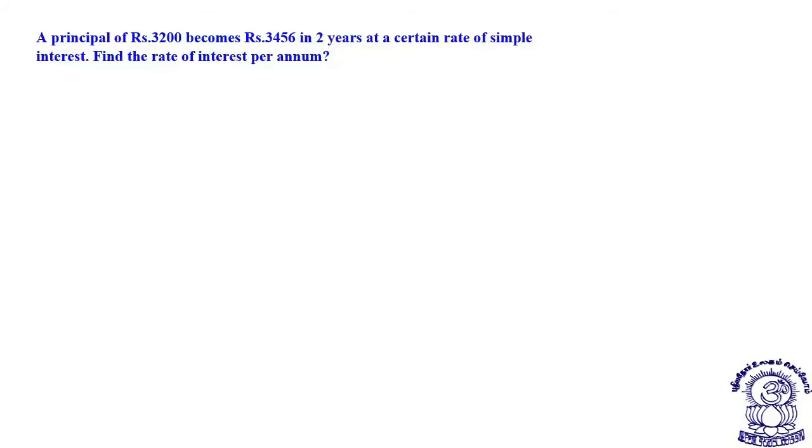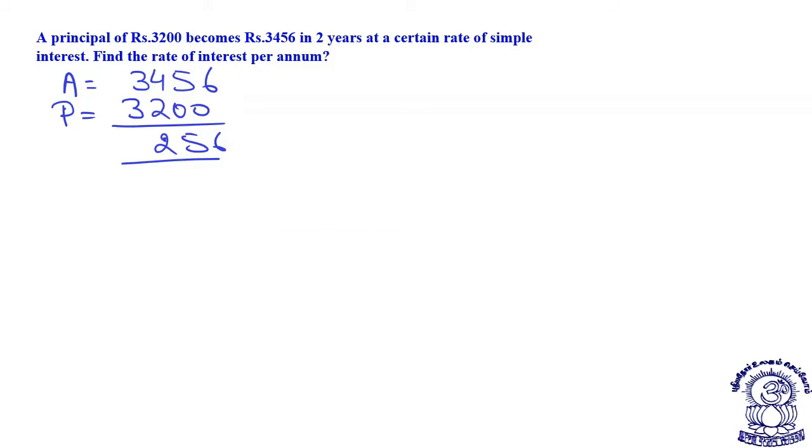Principal of rupees 3200 becomes rupees 3456 in 2 years at a certain rate of simple interest. Find the rate of interest per annum. See students, we have our principal as 3200. The amount is 3456. So that way I can say my interest is 256 rupees. Now what is the formula for simple interest? Simple interest is principal into rate into time divided by 100. That way I can say this 256 rupees is the simple interest.